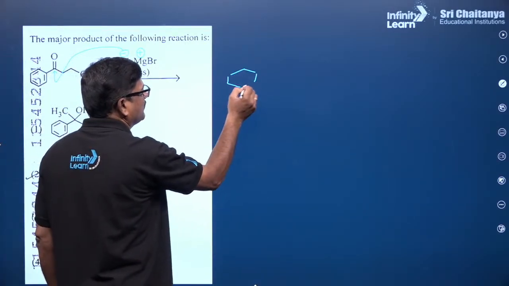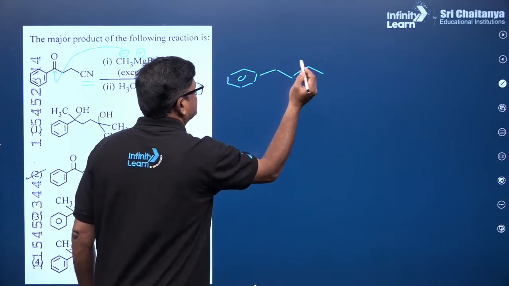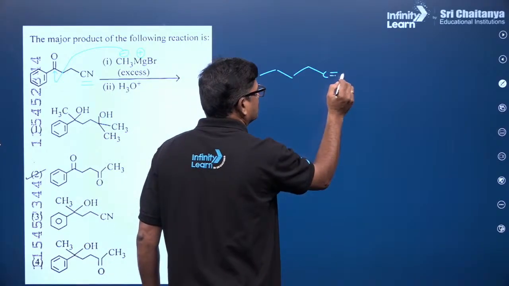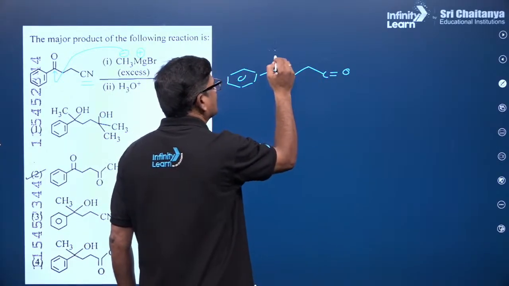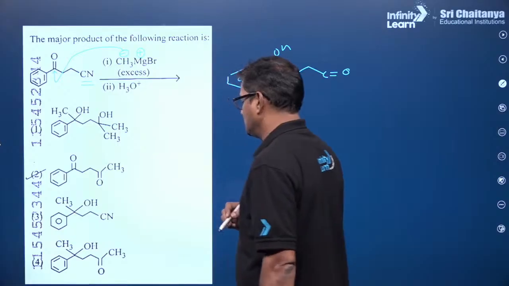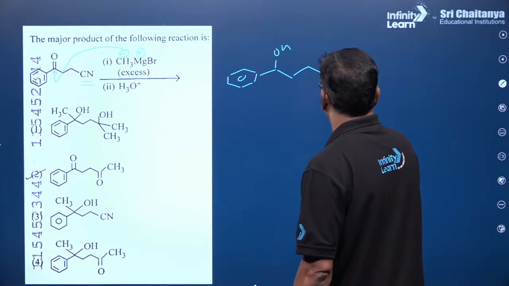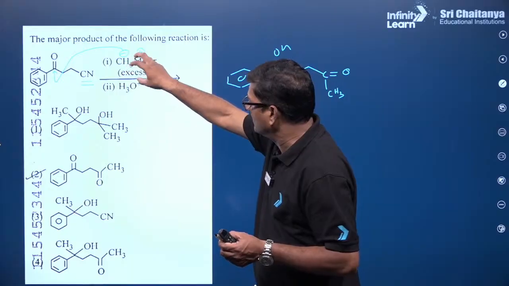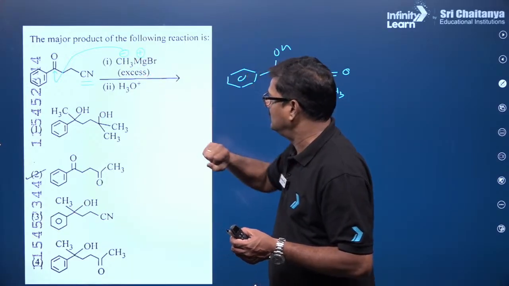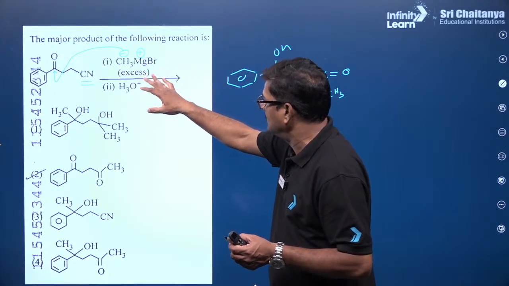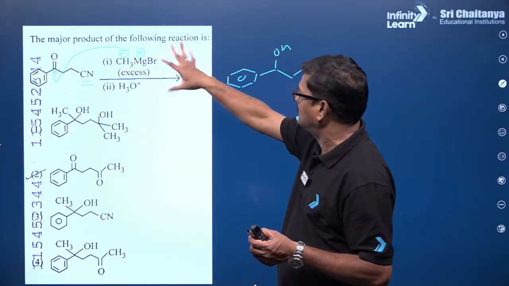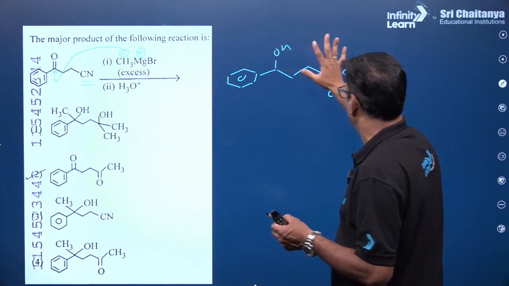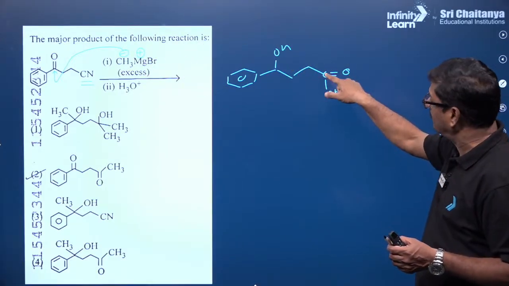So this is the structure, because once the acid Grignard reagent is added and it is hydrolyzed, the rest of the Grignard reagent is consumed by the acid, therefore this ketone cannot be further reacted.